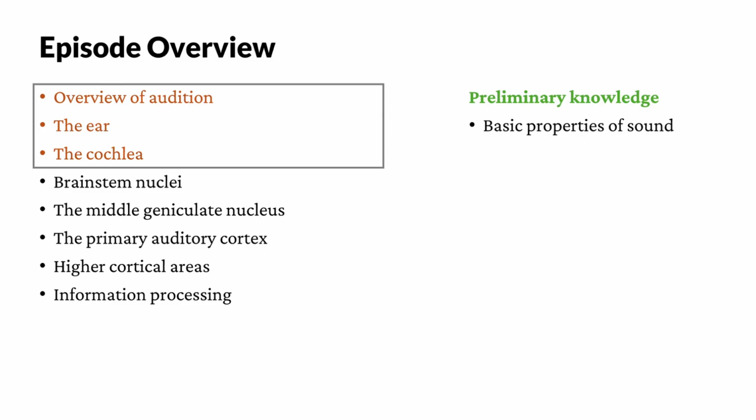In the next part of this episode, we're going to take a look at the brainstem nuclei, the medial geniculate nucleus, which is part of the thalamus, then the primary auditory cortex, higher cortical areas, and information processing. Let's get right down to audition.